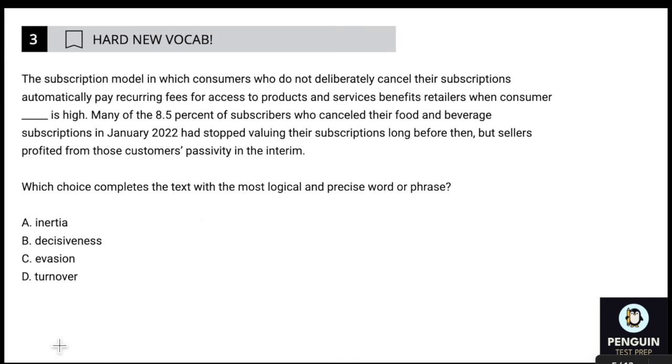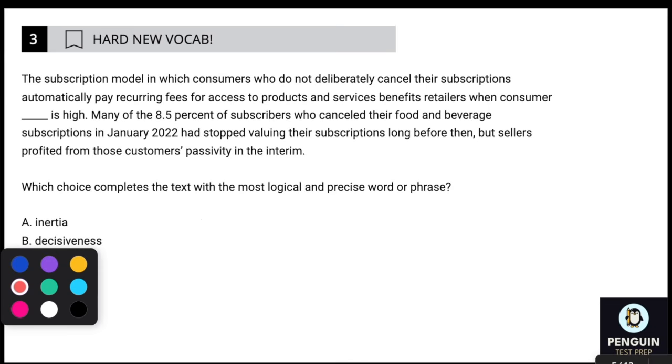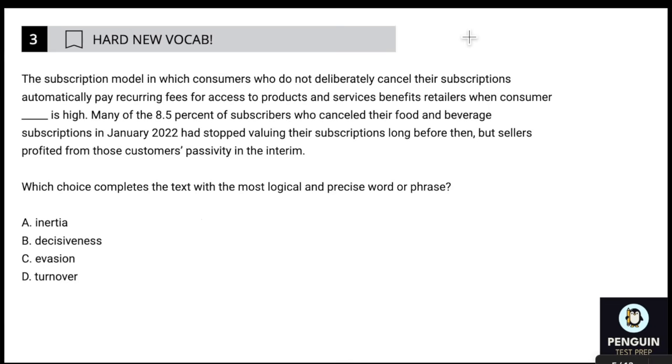Pause the video, try this one on your own first. Here we go. All right, you know the drill by now, so I'm looking for context. And I'm actually feeling like I can get away with reading one sentence here because I have kind of everything that I need. It's basically saying if there's a subscription where there's automatic renewal and a subscriber has to deliberately cancel in order to cancel, benefits retailers, so benefits the people selling the subscription when consumer blank is high.